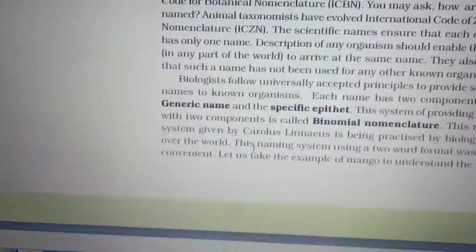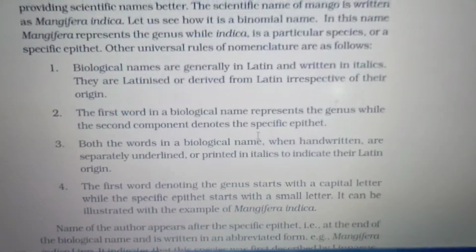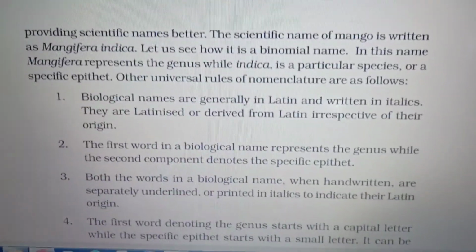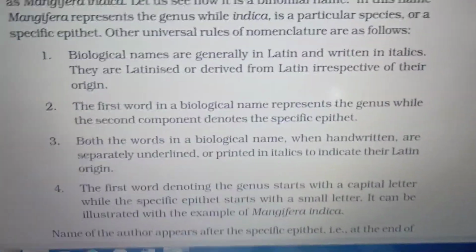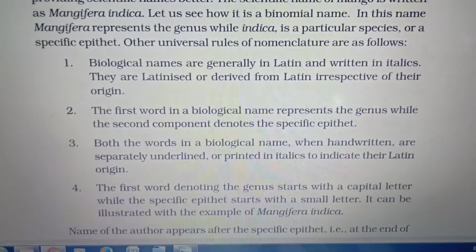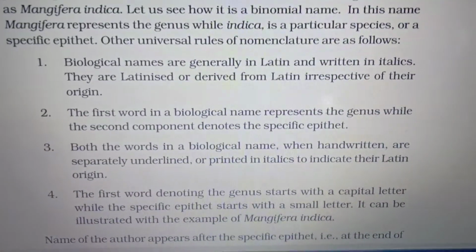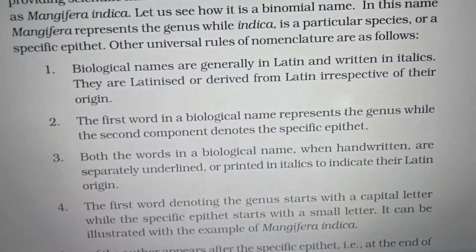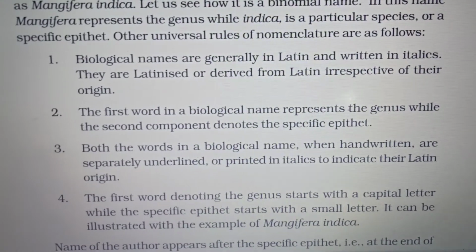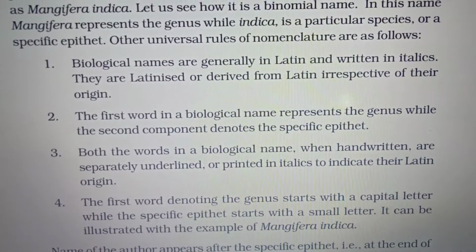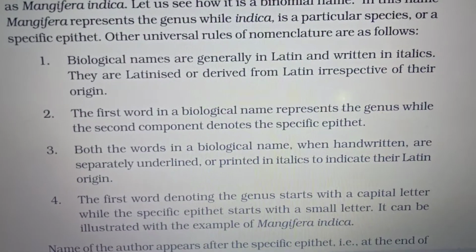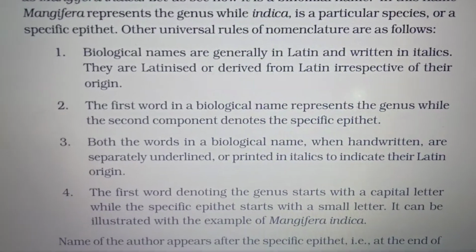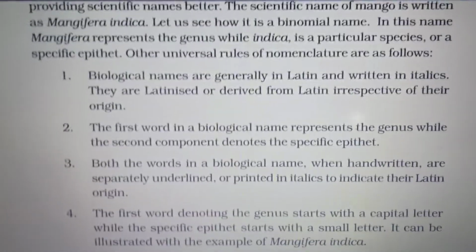Now we'll see some universal rules of nomenclature. The biological names are generally in Latin. The first word in the biological name represents the genus, while the second one represents the specific epithet. Both words in a biological name, when handwritten, should be separately underlined. The first word denoting the genus starts with a capital letter, and the next word, the species name, starts with a small letter. These are the rules of nomenclature.